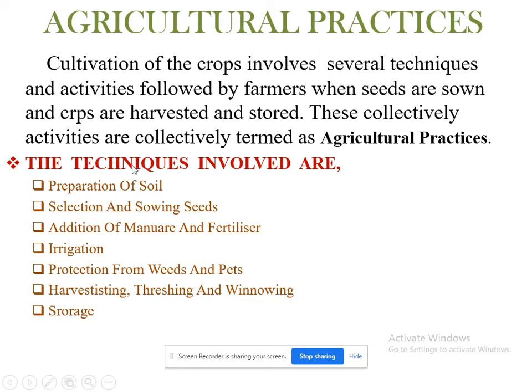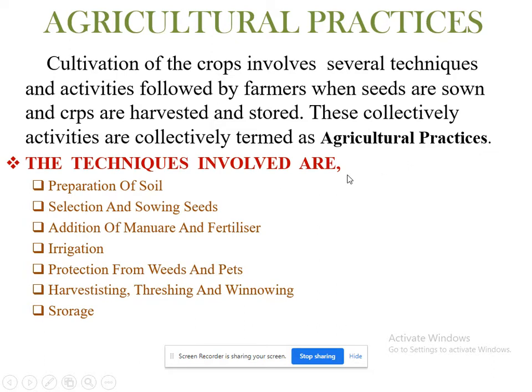So what are the techniques involved in those practices? Cultivation of crops involves several techniques and activities that the farmer follows, when seeds are sown, crops are harvested and stored. So there are some steps and procedures. Those activities we call agricultural practices, right?